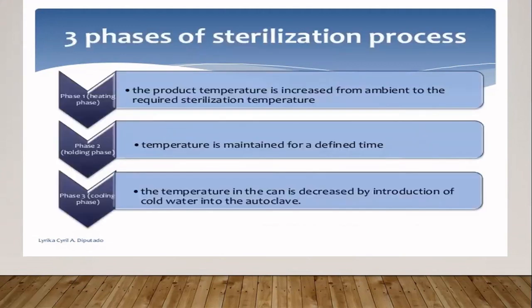There are three phases of the sterilization process. In phase one, the heating phase, the product temperature is increased from ambient, meaning room temperature, to the required sterilization temperature. Then that temperature is maintained for a definite period of time, which is phase two, the holding phase. You hold your product at that temperature for a few minutes. Then in phase three, you immediately cool your product. The temperature in the can is decreased by introducing cold water into the autoclave.